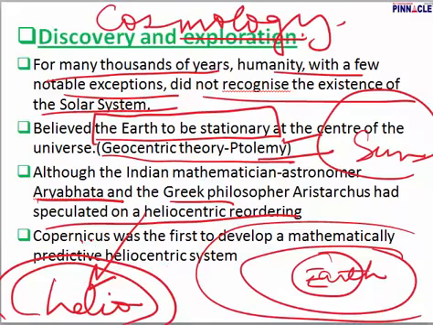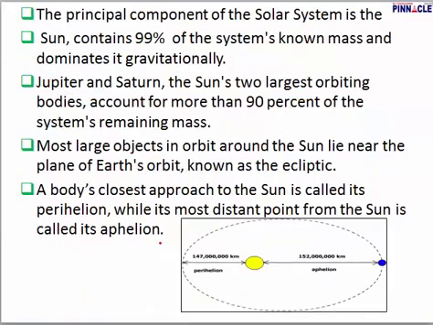Later, it was Copernicus who was the first to develop a mathematically predictive heliocentric theory. You could simply be given a question as to who gave the geocentric theory, who gave the heliocentric theory, or according to the heliocentric theory, what is in the center? So just remember these important points.